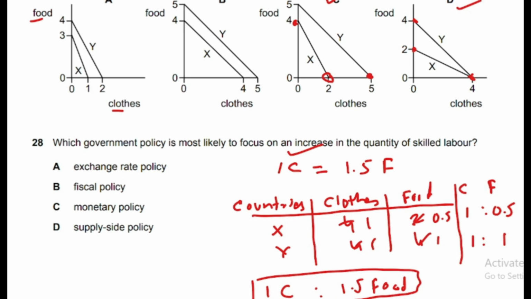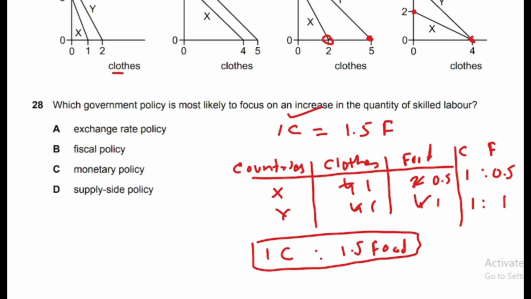So 1:1. Okay. So keeping in mind the previous thing I explained, country X itself can produce 0.5 units of food against every 1 unit of clothing, and country Y can produce 1 unit of food against every 1 unit of clothing. Okay.